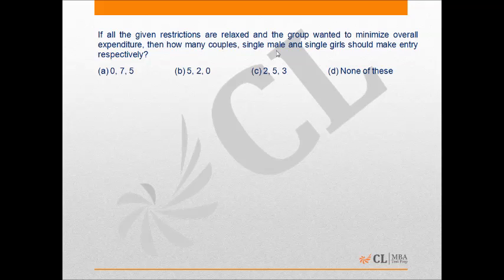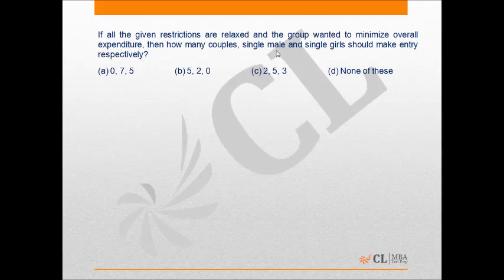Now we need to look at the cost factor. The entry fee for a couple was rupees 500, there was no entry fee for a single girl, and the entry fee for a male was 400. So if they wanted to minimize their total expenditure, they should have gone separately, with no couple entry at all, as when two people united they had to pay 500.